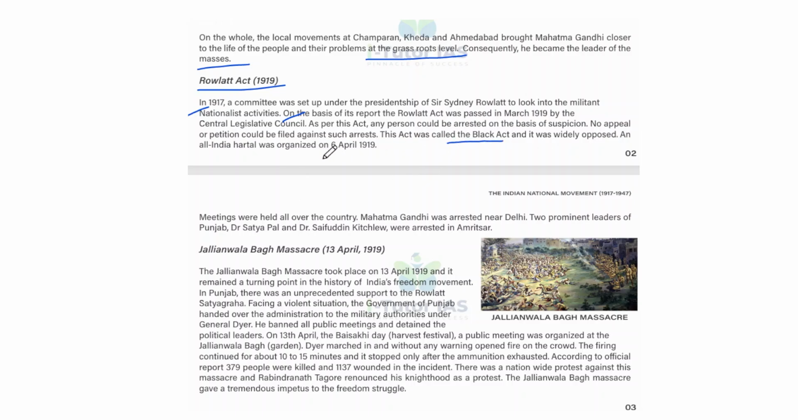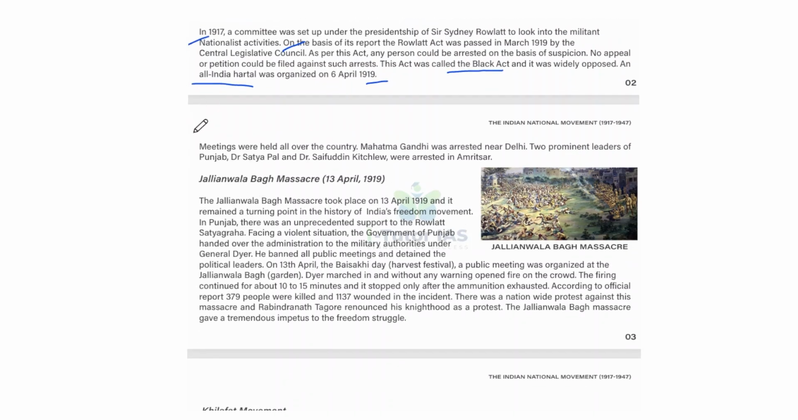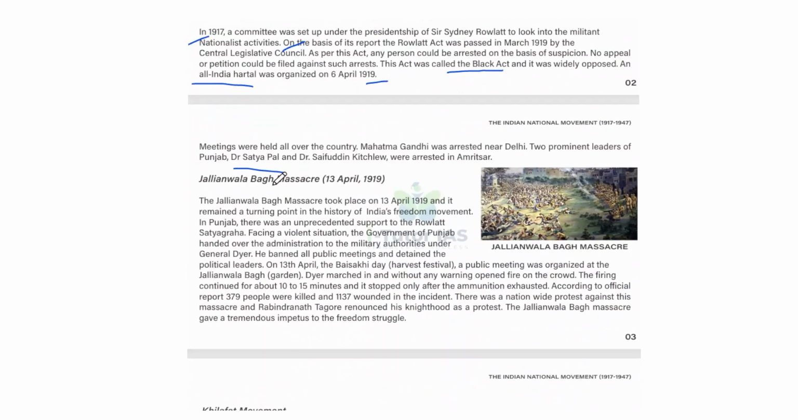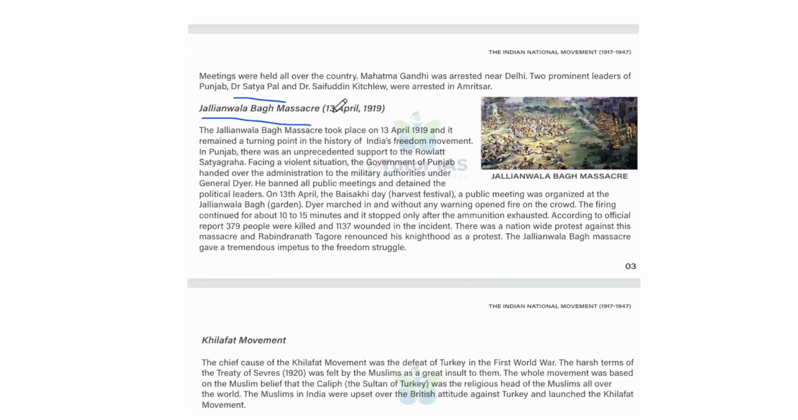Okay, so this act was called the Black Act, and it was widely opposed, and an All India Hartal was organized on 6 April 1919. And meetings were held all over the country. Mahatma Gandhi was arrested near Delhi, and two prominent leaders of Punjab, Dr. Satyapal and Dr. Saifuddin Kitchlew, were arrested in Amritsar. Okay, so this is the Rowlatt Act 1919, and next the Jallianwala Bagh massacre on 13 April 1919.